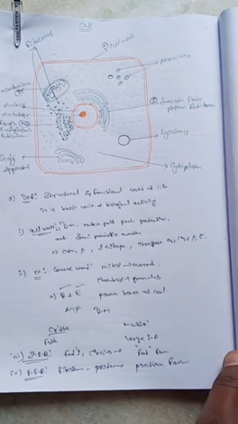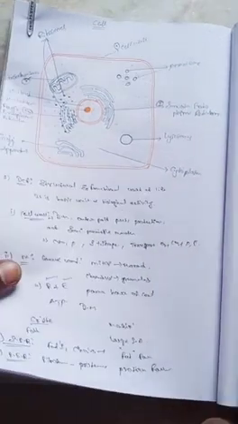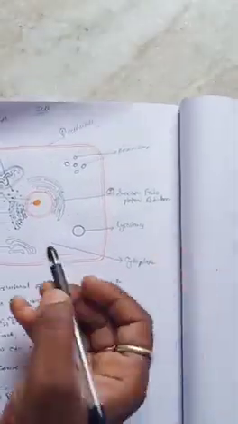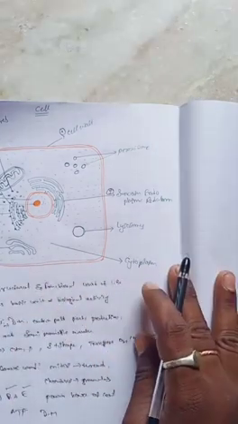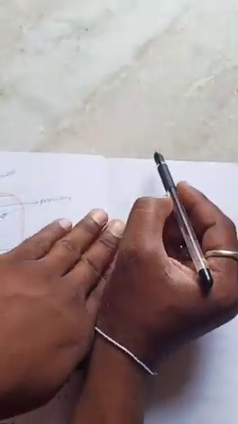Number 5 is the Golgi apparatus. What is the Golgi apparatus? It contains clustered membrane vesicles.